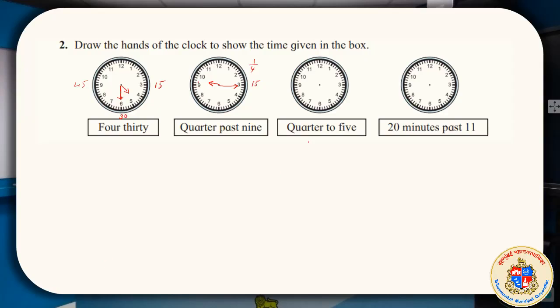Okay, let us move to quarter to 5. To 5, see, this is past here, nothing mentioned here. It is about to become 5. 5 is here. Quarter to 5, there is a quarter hour to 5. 1/4 to 5. That means this part is remaining. This much is remaining to become 5. So your minutes needle should be here, the longer one. Then it is about to become 5, so that means it is neither 4 nor 5 but close to 5. So you will draw it with care, somewhat close to 5.